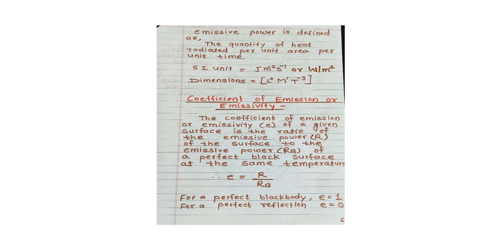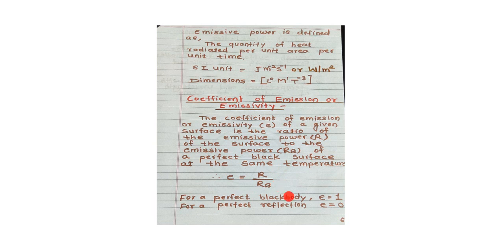The coefficient of emission or emissivity, denoted by small e, of a given surface is the ratio of the emissive power of the surface to the emissive power of a perfect black surface at the same temperature. R is the emissive power of the surface and RB is the emissive power of the perfect black surface.